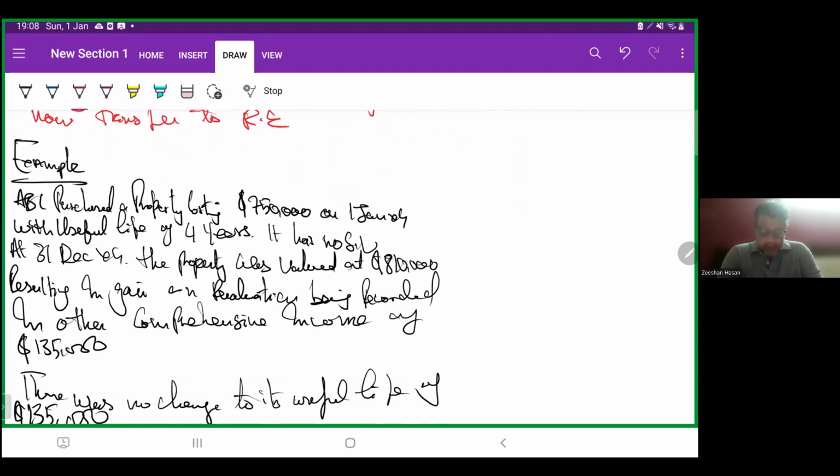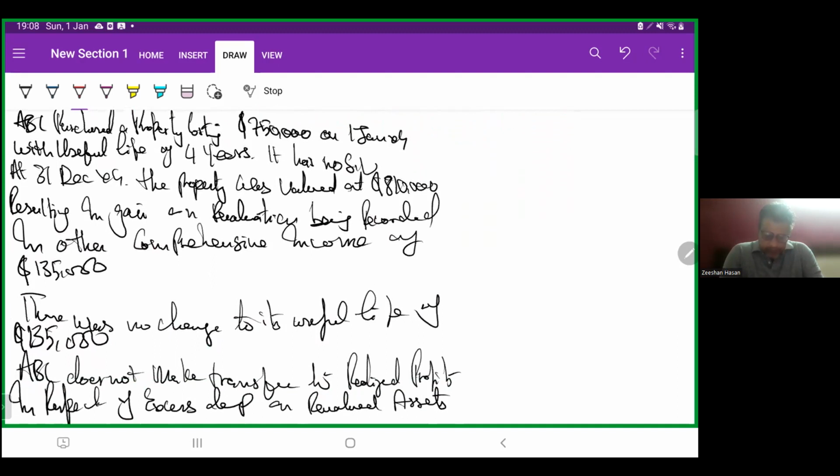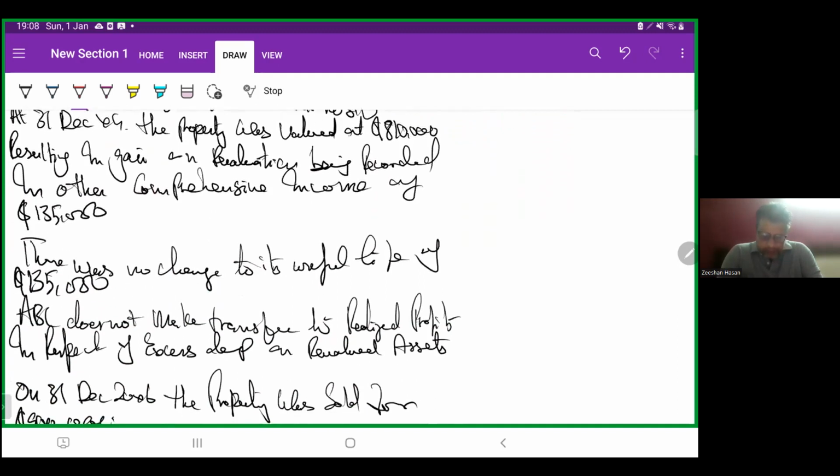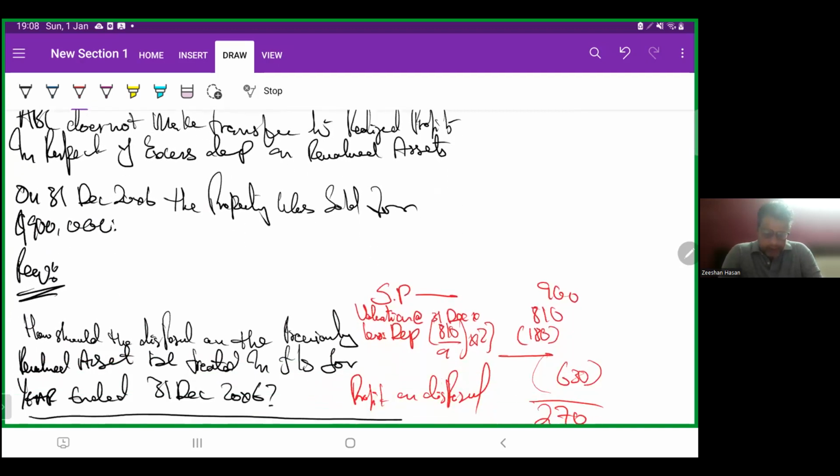Okay. ABC example. ABC purchased a property costing 750,000 on 1st January X4 with a useful life of 4 years. It has no scrap value. At 31st December X4, the property was valued at 810,000, resulting in a gain on revaluation recorded in other comprehensive income of 135,000. There was no change to its useful life. ABC does not make a transfer to realized profit in respect of excess depreciation on revalued assets. On 31st December X6, the property was sold for 900,000.